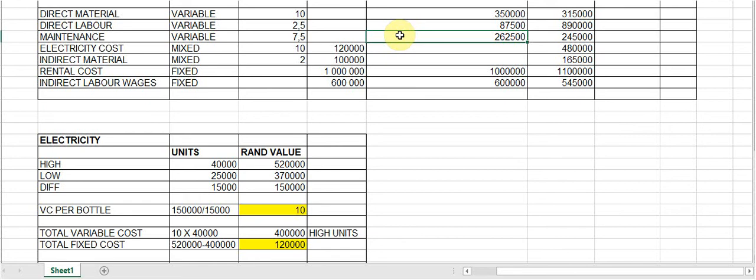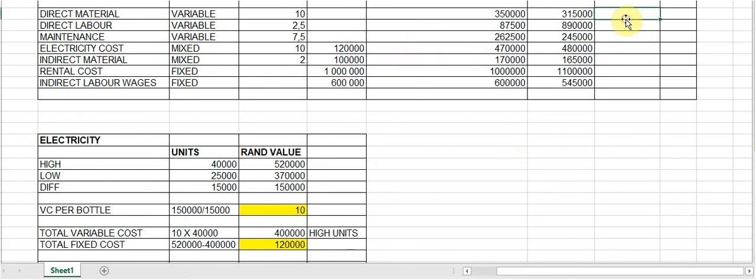Then for the mixed cost, we're going to have a combination calculation now. So we're going to first calculate the variable cost portion, and then we're going to add the fixed cost. So it's 10 times the variable cost per unit times the actual bottles, and we add to that the 120,000 Rand, which is the fixed cost portion. Then we're going to repeat this calculation for indirect material. It is 2 Rand times 35,000 bottles, and we're going to add the fixed cost to it, which is 100,000.